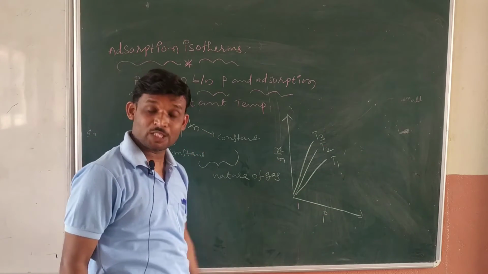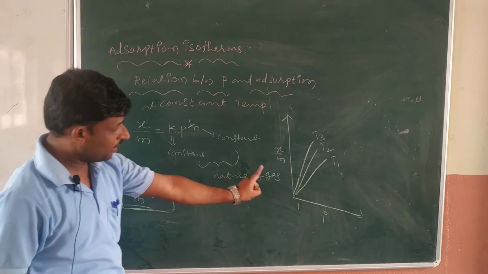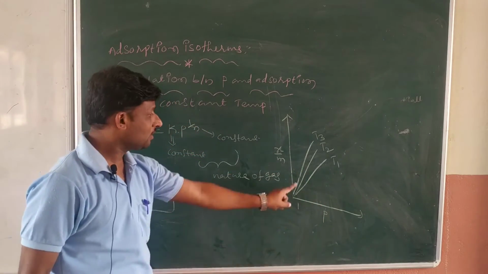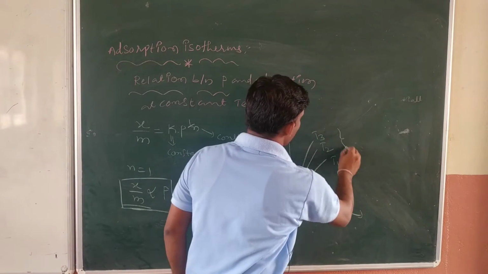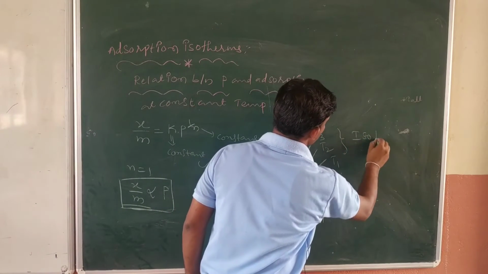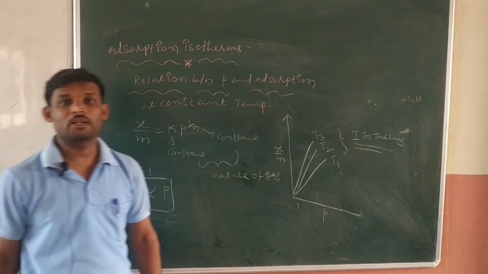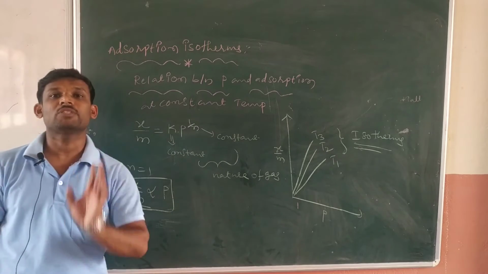We may get graphs like this between x by m and p. These are called what, sir? Isotherms. Are you getting my point? But one thing here, practically he observed something.